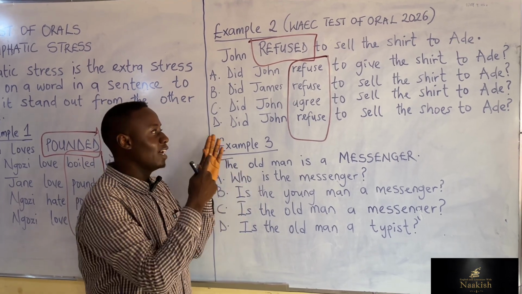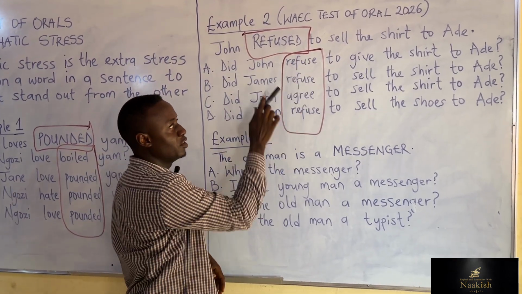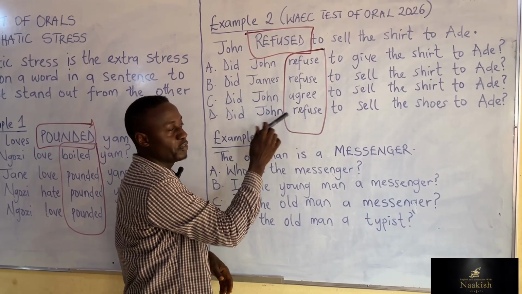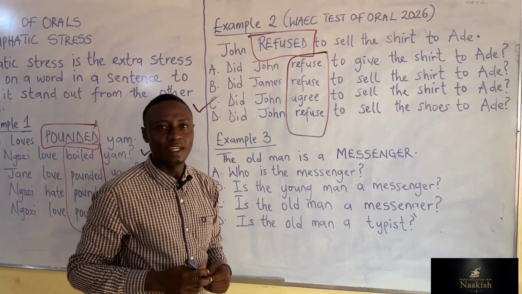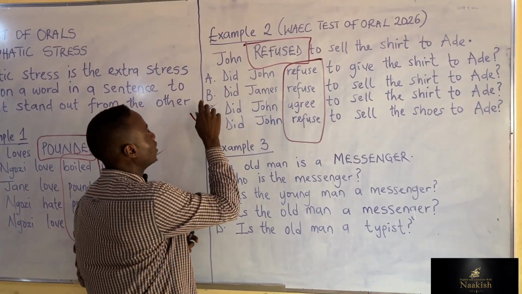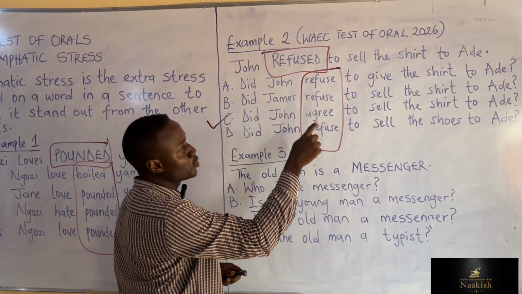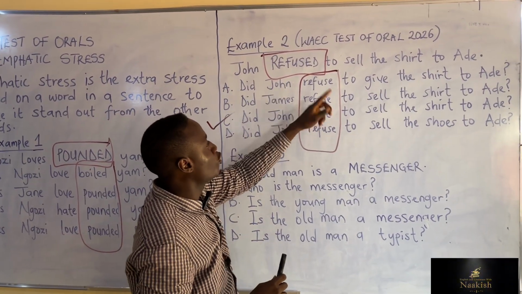So, who can identify the answer? We have refuse, refuse, agree, refuse. So automatically option C is the answer. Let's confirm if truly that is the answer. Option A, did John refuse to give the shirts to Ade? The answer is no. John refused to sell.